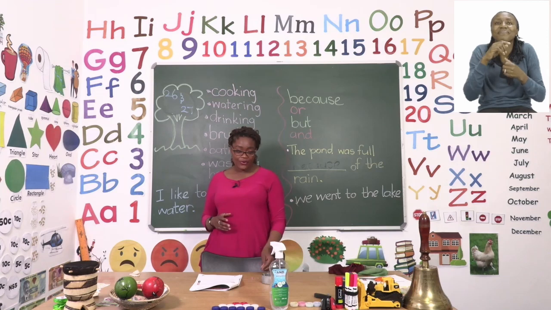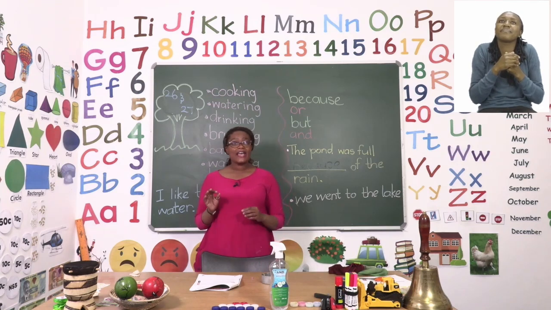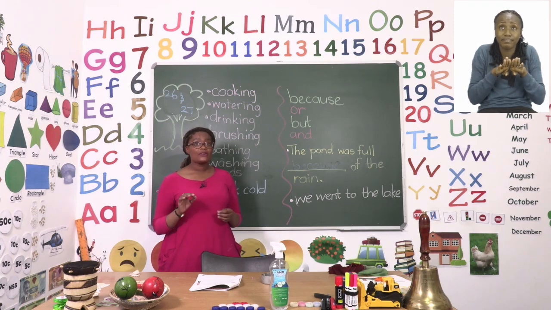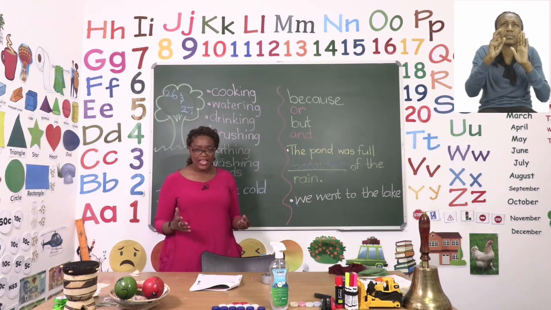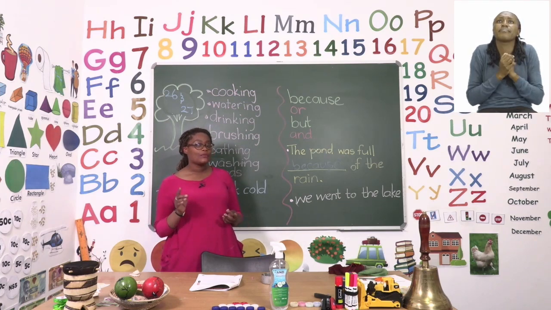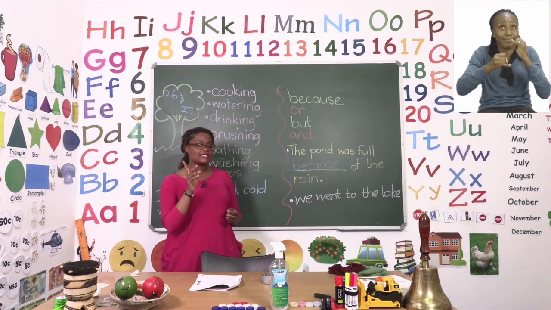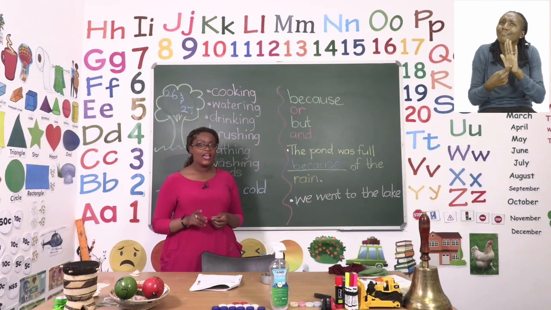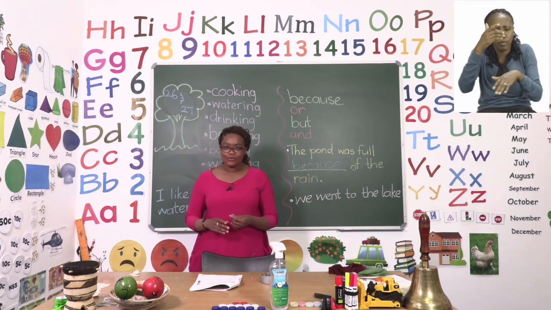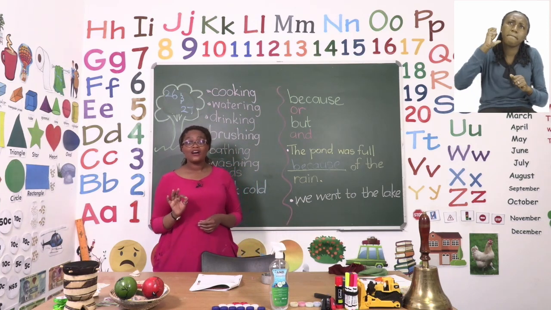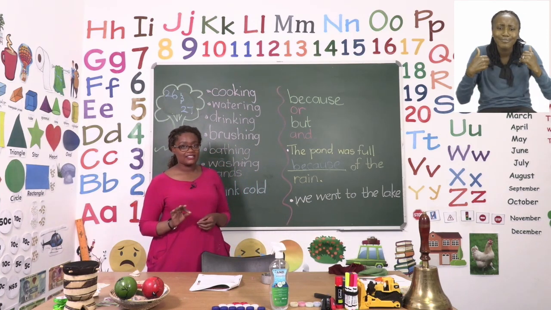Now, the last part of your exercise is to put capital letters and full stops where they need to be. We call these punctuation. So the full stop, we know, is the one that is at the end of a sentence. It tells us when the sentence is done, and it also tells us when we need to stop reading it. Then, the capital letter is the one that starts at the beginning of a sentence.